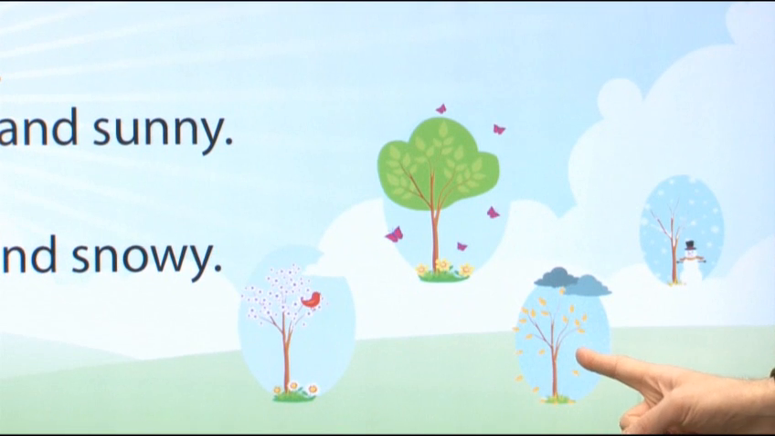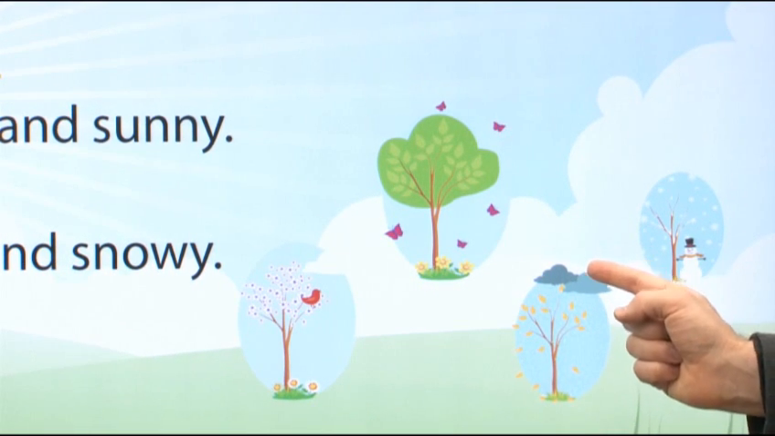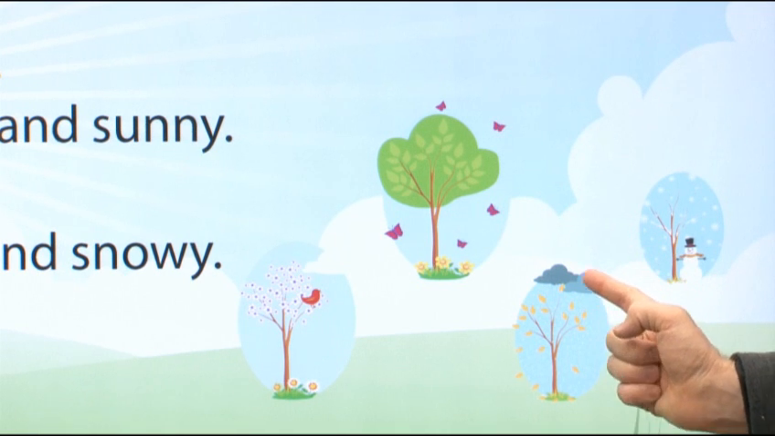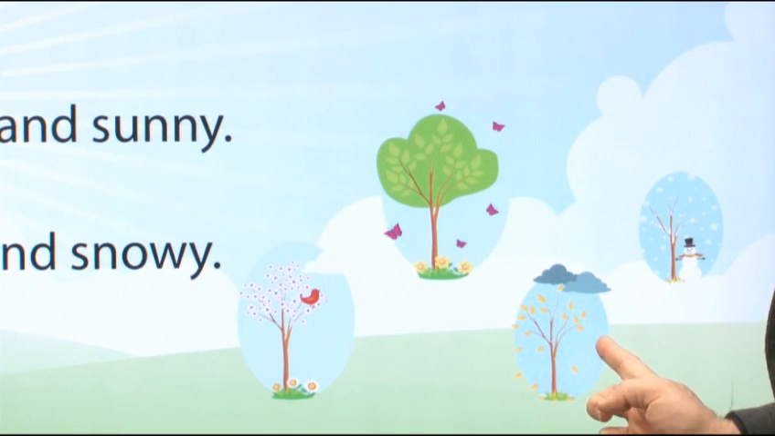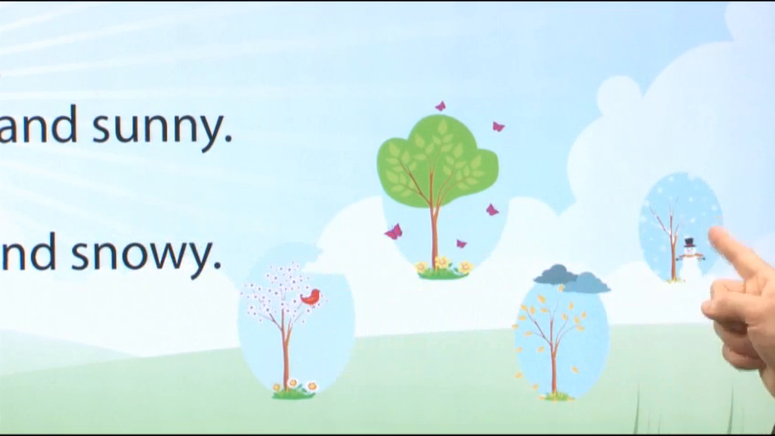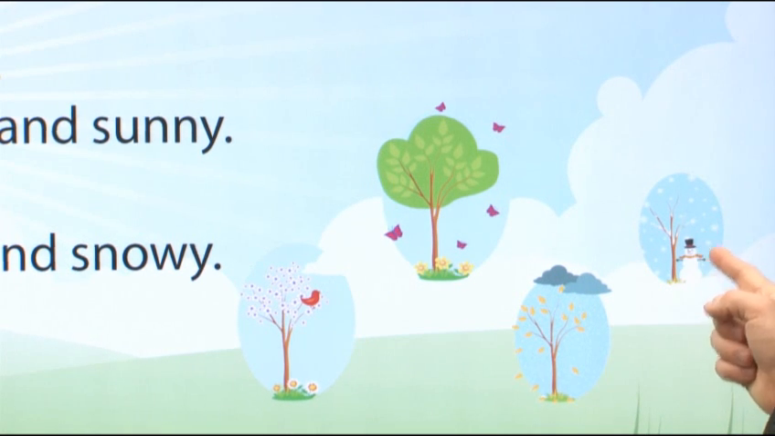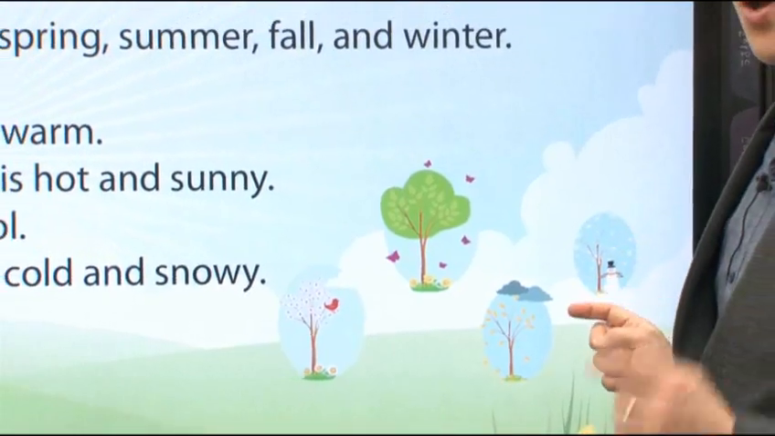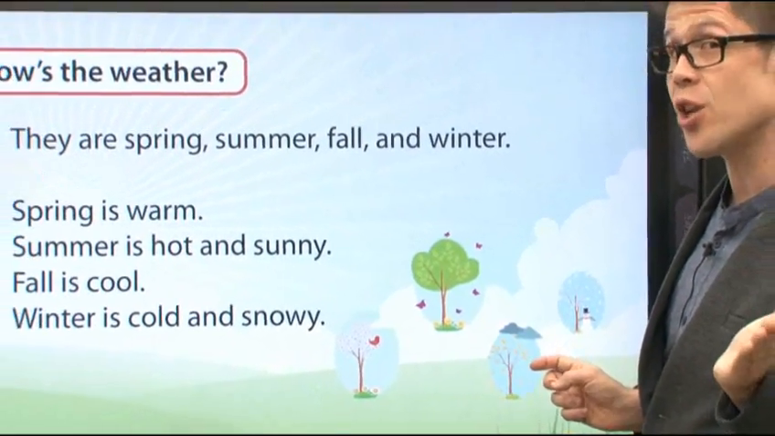Okay? Over here is fall. See, fall is a little bit cool. The clouds are gray and the trees change color. And winter, here is winter. Winter is cold and snowy. Do you see the snow? Winter is cold and snowy.